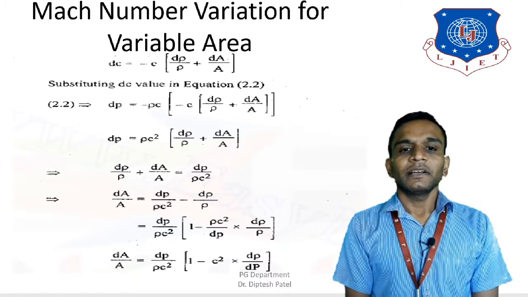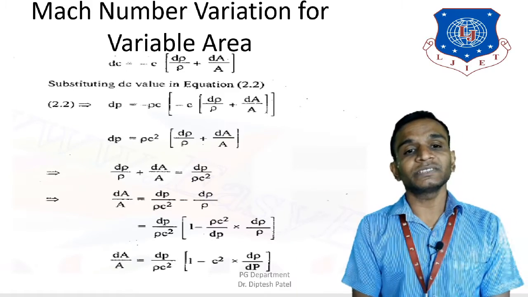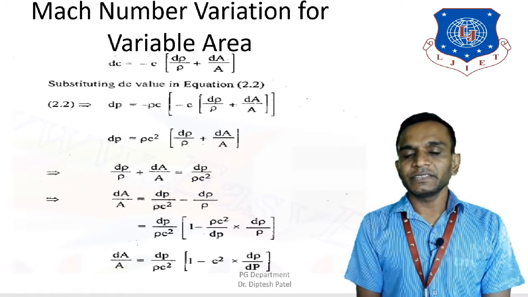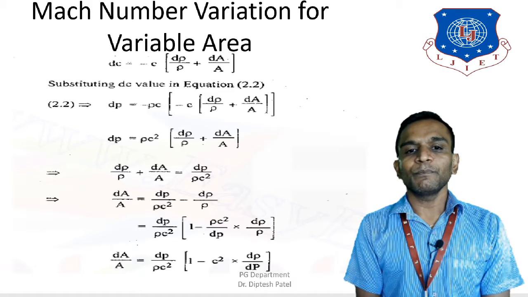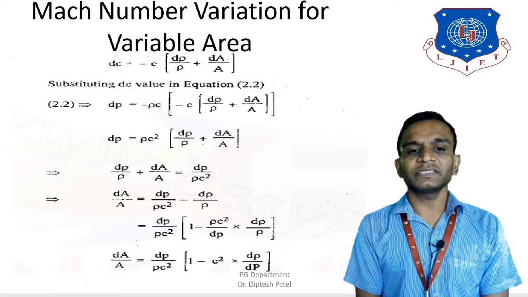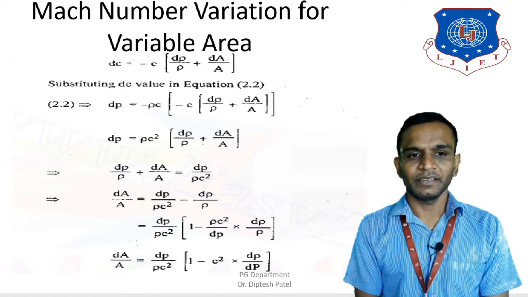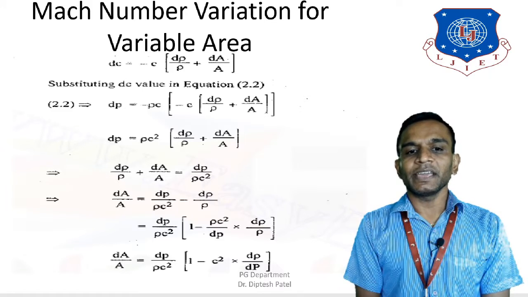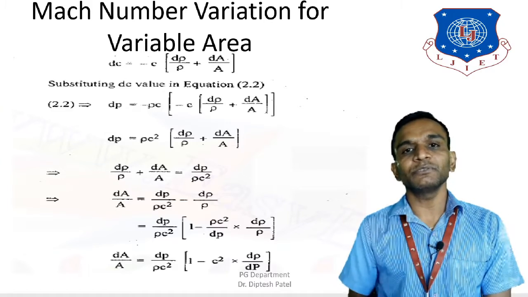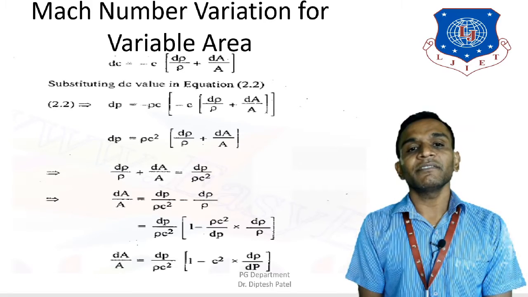So let's simplify this equation, I should be able to get dp is equal to rho c square. I've just taken the c out, so I'll get rho c square inside the bracket d rho upon rho plus dA upon A. So therefore d rho upon rho plus dA upon A is equal to dp upon rho c square, and therefore dA upon A, what we have done here, we just put the values of d rho upon rho into the other side, and we are trying to find out the values of dA upon A, which is the variable area.